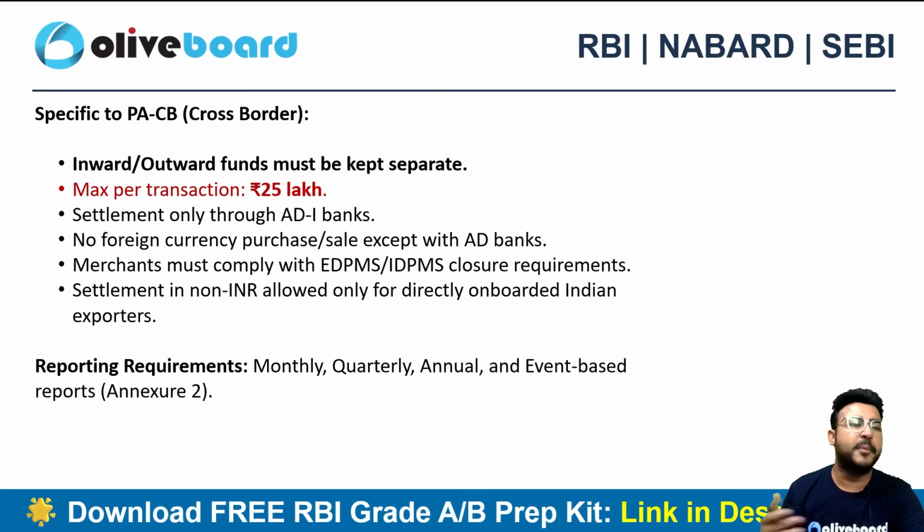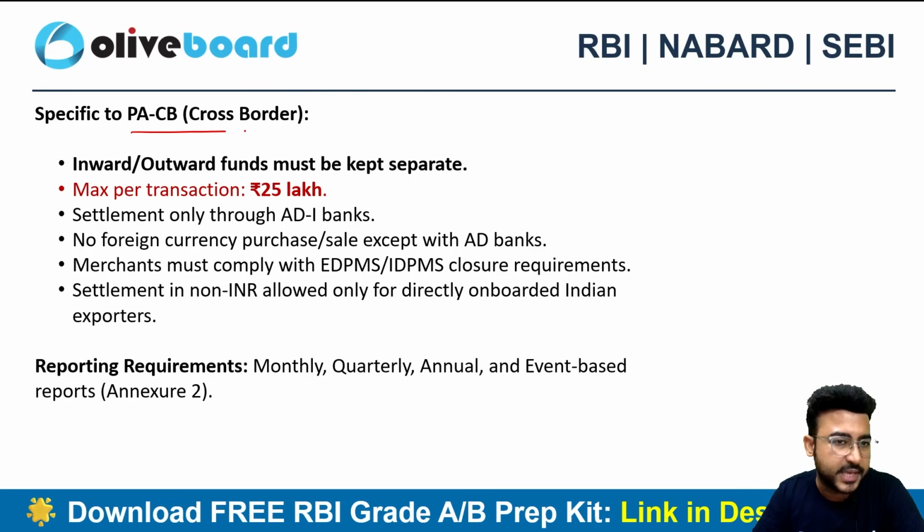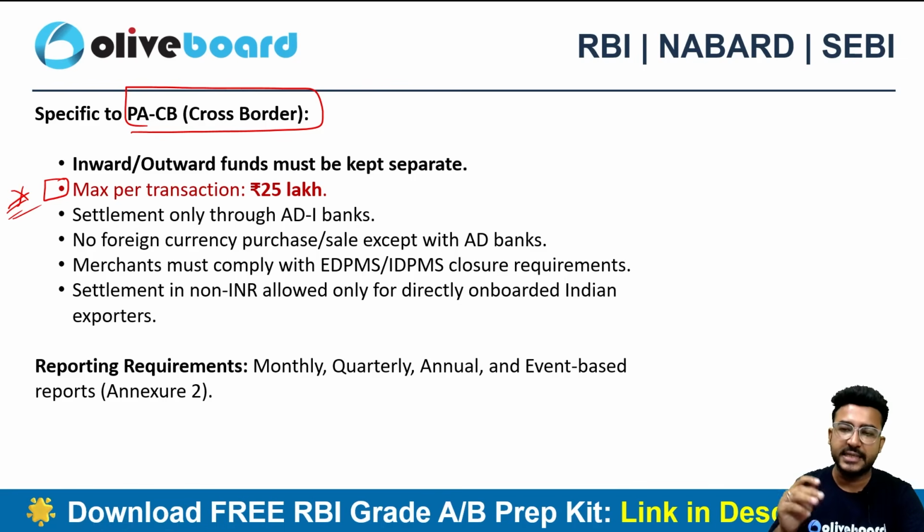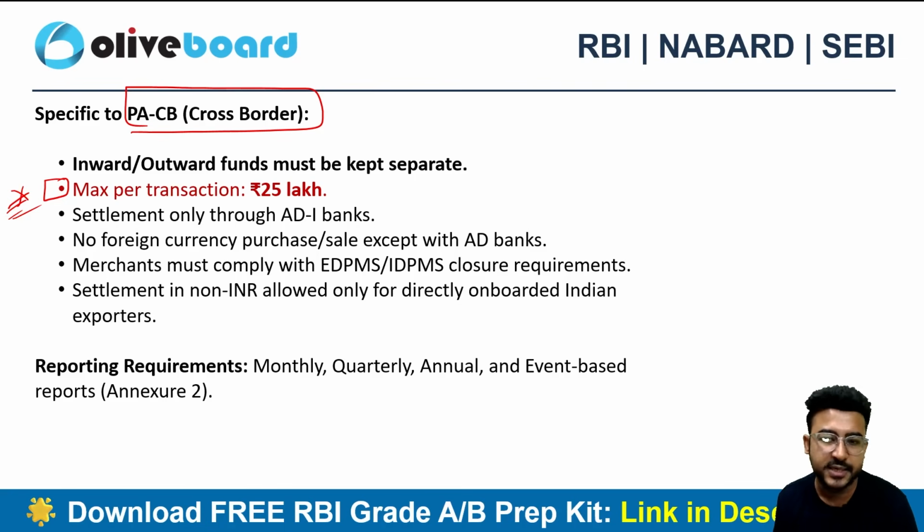Now, if I talk about the payment aggregator cross-border, PACB, there are some specific guidelines related to it. The maximum per transaction limit will be 25 lakh. Important. Maximum per transaction limit will be 25 lakh. There are specific guidelines for the payment aggregator cross-border because of the amount of risk in it. Then settlement will be only through the AD Category 1 banks. Only they are allowed to deal in foreign currencies.